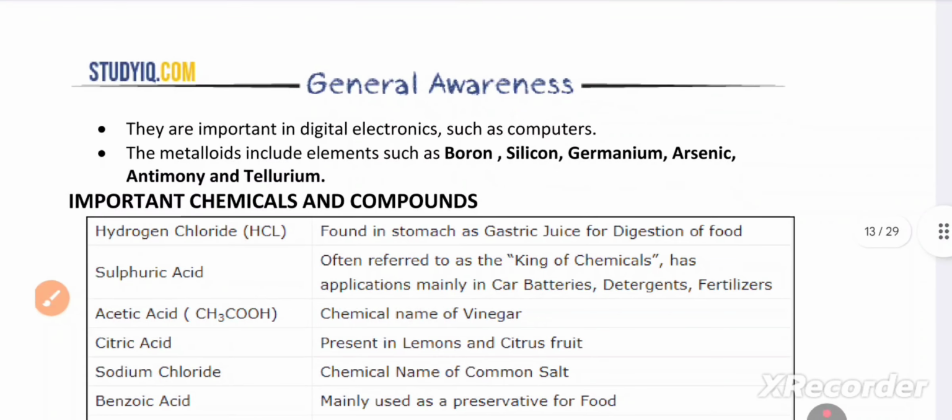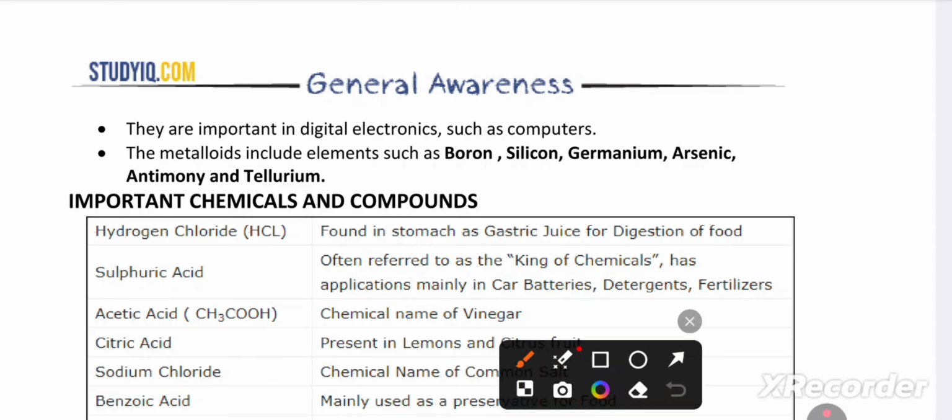They are important in digital electronics. Semiconductors in digital electronics: boron, silicon, germanium, arsenic, antimony, tellurium. How can we memorize it?